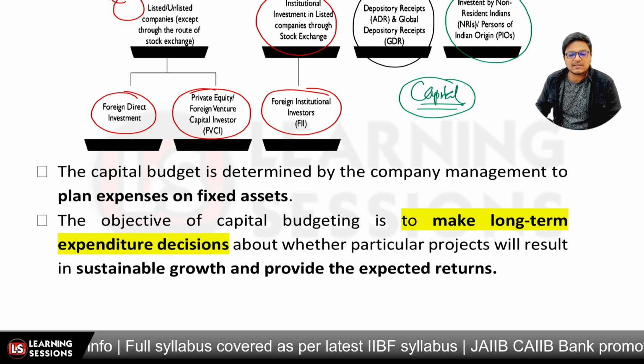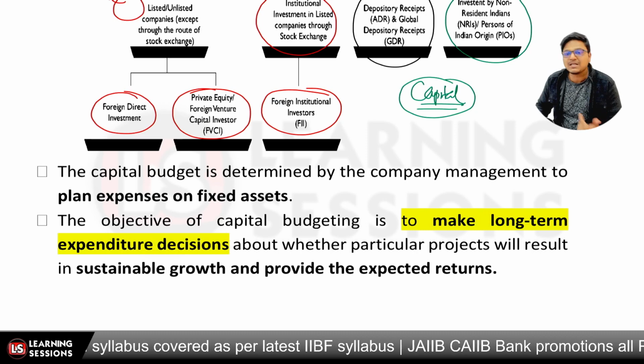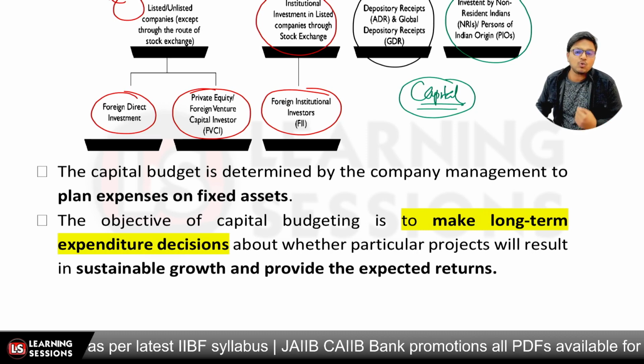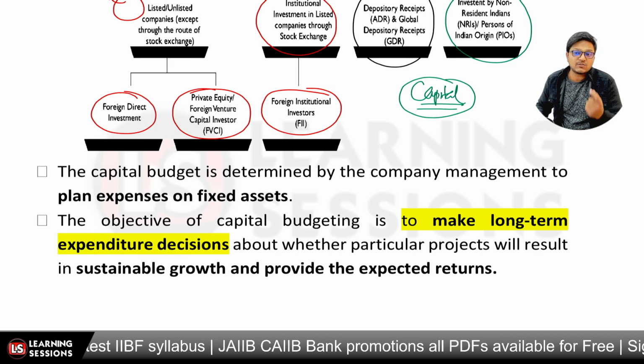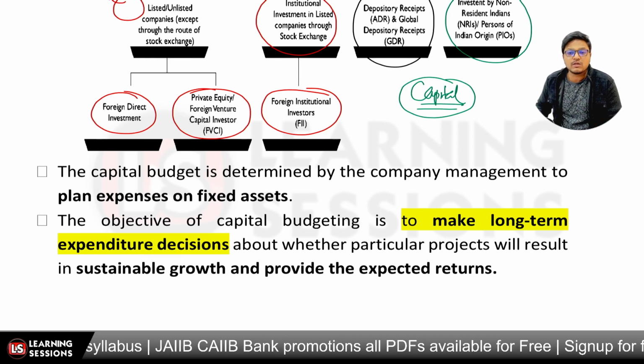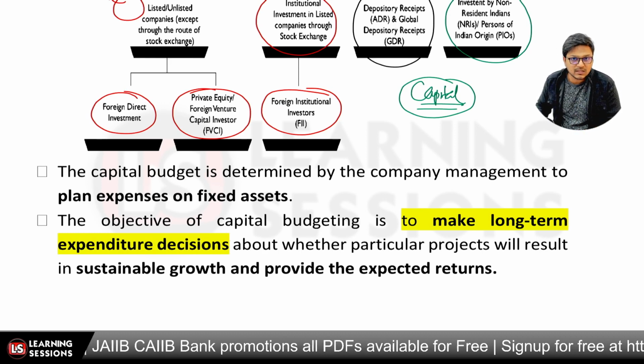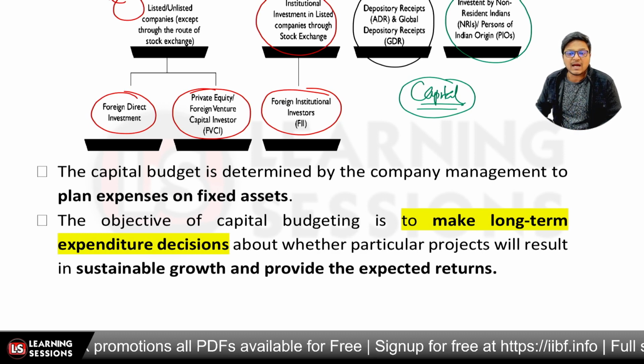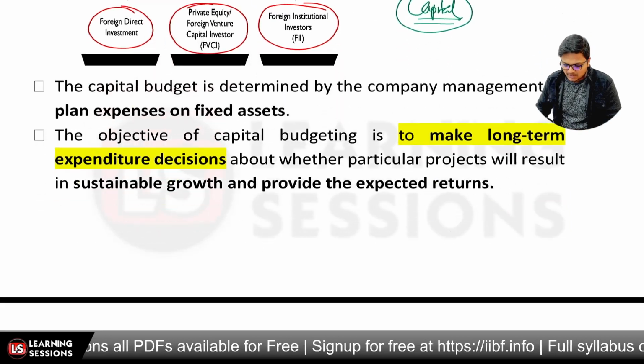And further, the main process and the main objective, we can say, related to capital budgeting is that we require capital funds, basically for fixed assets on a long-term basis, so that we can have sustainable growth and also have the expected returns.